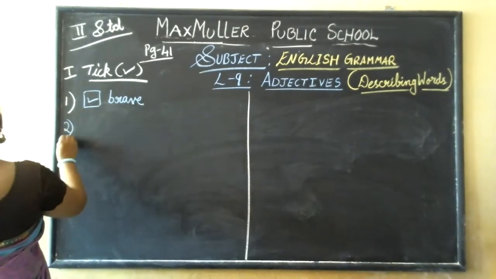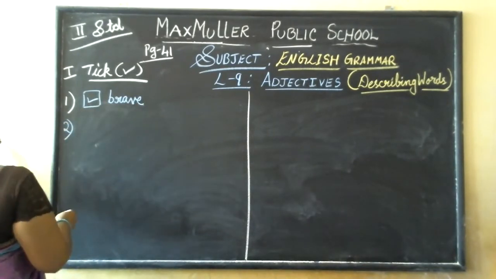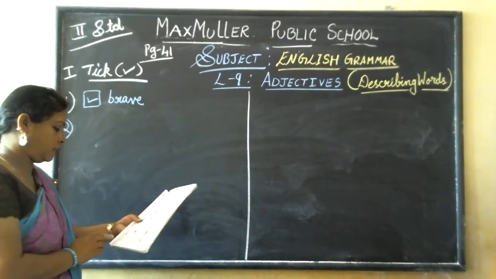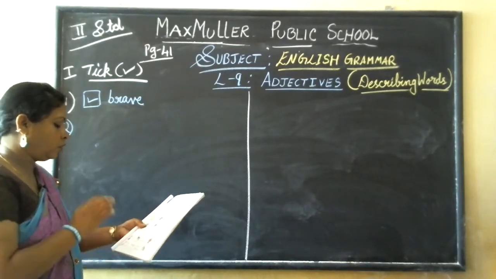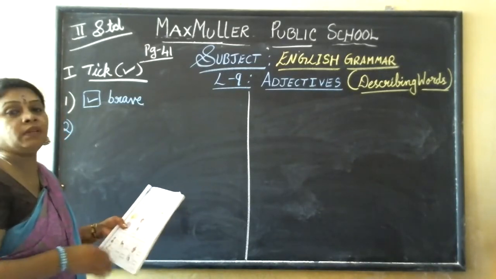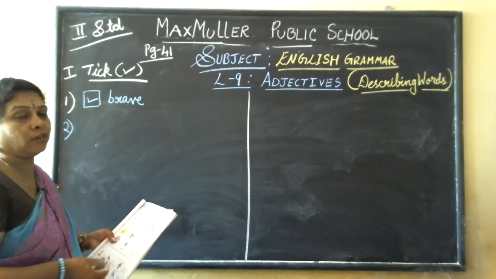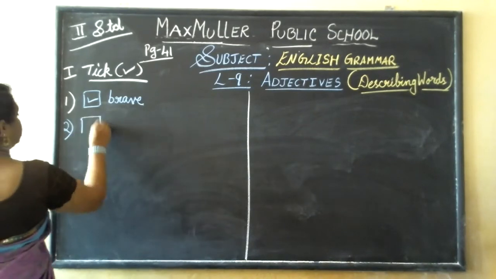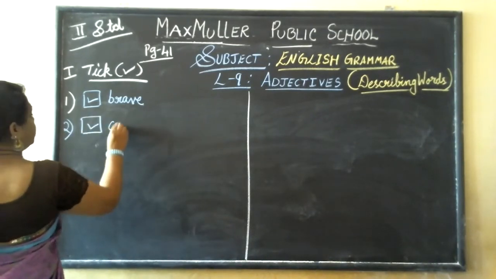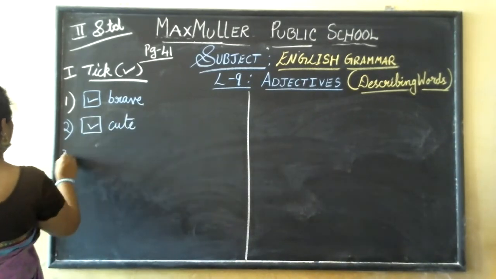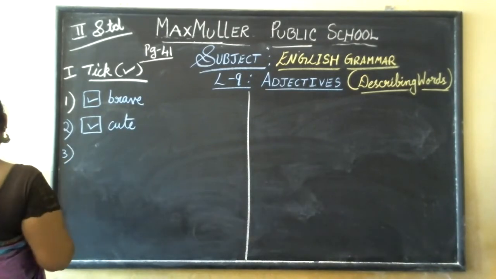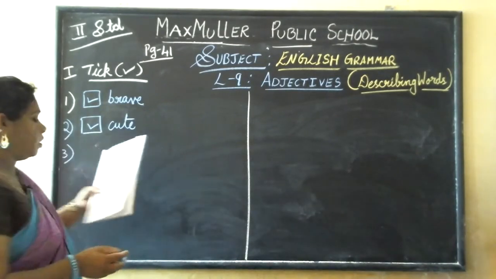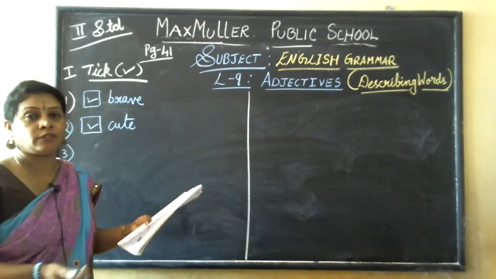Now second one. Here you can see the baby, new, cute. A newborn baby will not be crawling and all. So it is a cute baby. So put tick mark for cute. Third one, dog picture, they have given rich and faithful.